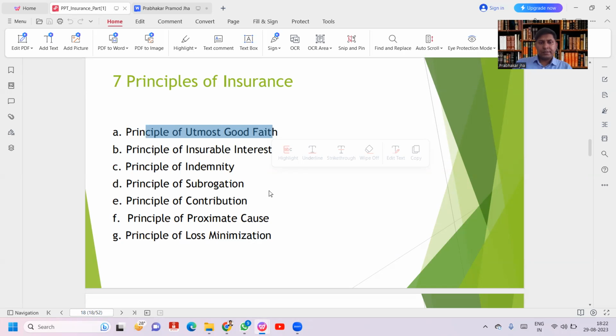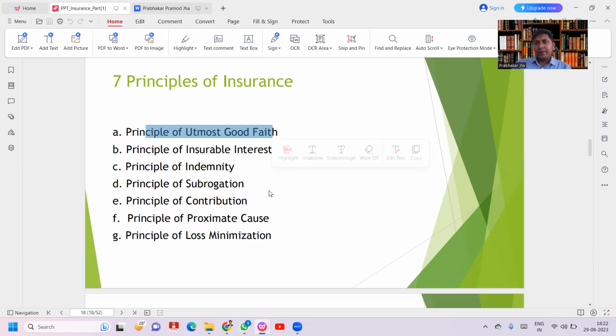The second principle is the principle of insurable interest. In this principle, insurable interest means the legal right to take a policy. This is in two ways, like a natural relationship, and second, a contractual relationship. So the first example is natural relationship, where we have a legal right to buy the policy. We have a legal right to cover the policy.